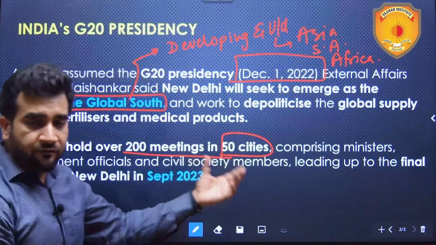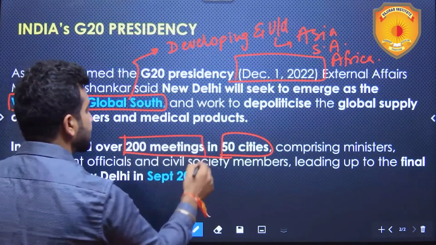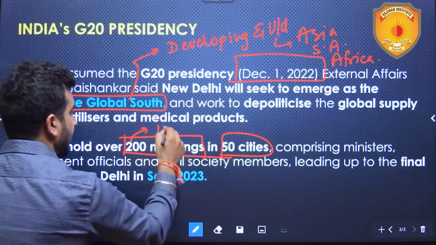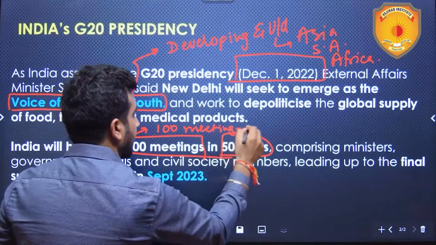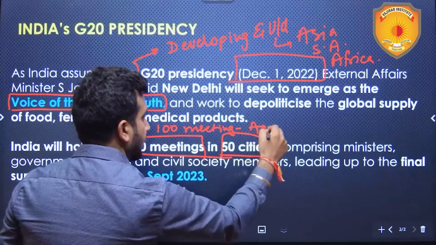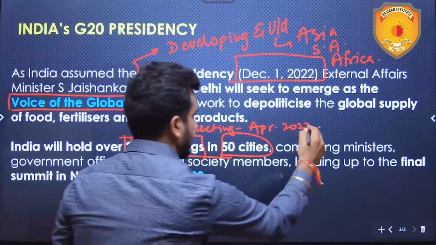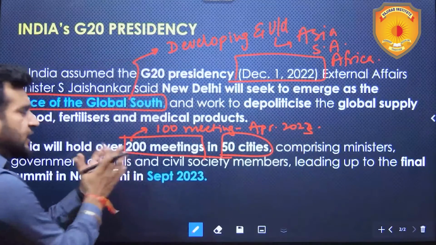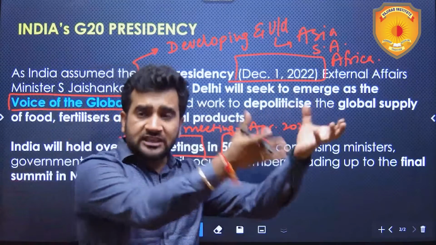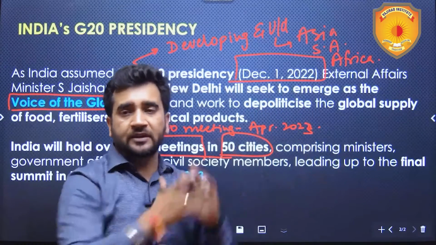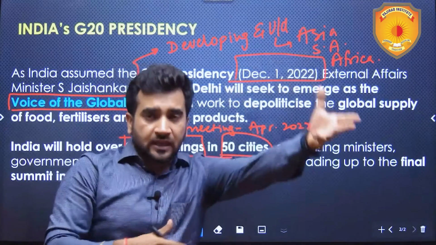So over 50 cities were chosen for 200 meetings. Out of these 200 meetings, some are left, but the 100-meeting milestone was achieved in April '23. Now, what are these meetings for? These meetings are just the build-up for this annual summit, which is going to happen in September. The outcomes of these meetings will be discussed in the summit.